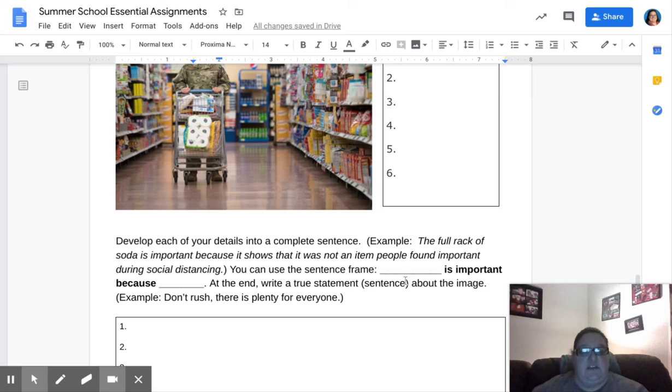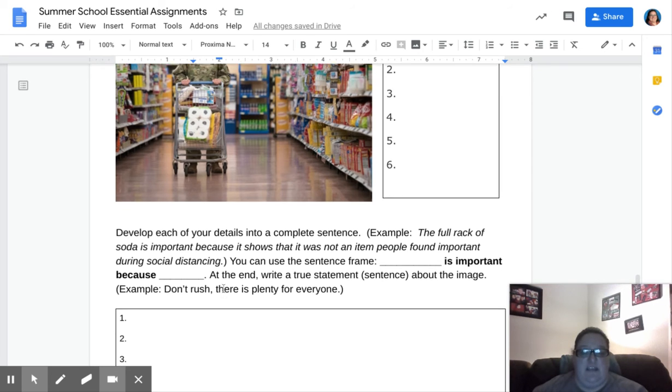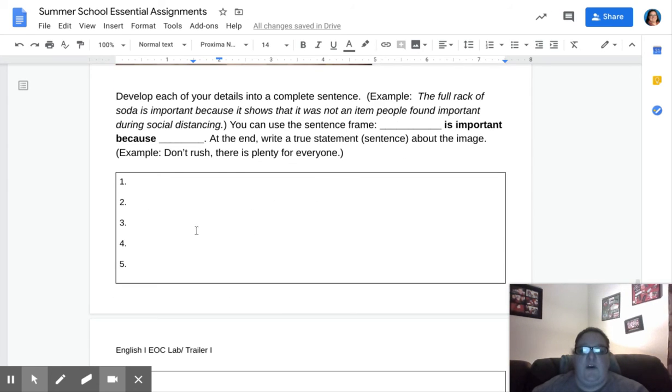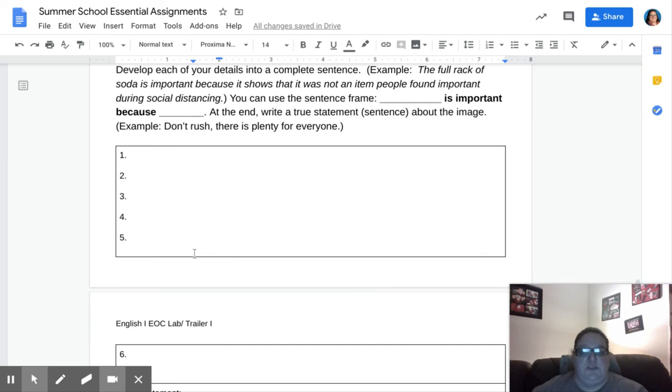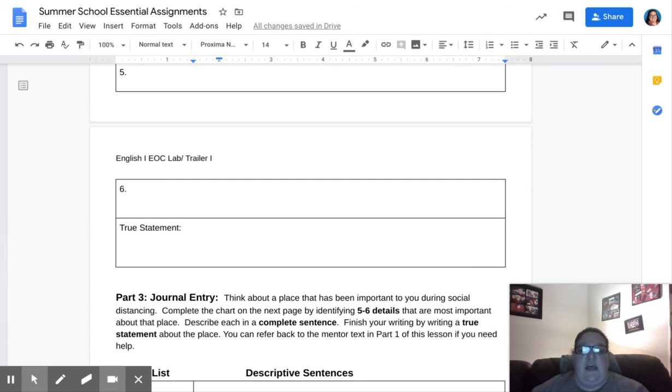Notice that there is a sentence frame here to help you if you need that, followed by the box where you'll write those sentences. The last part is this true statement, and that is just writing a simple sentence about why this picture is important or what it's saying.